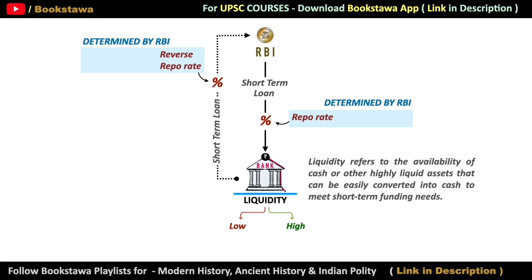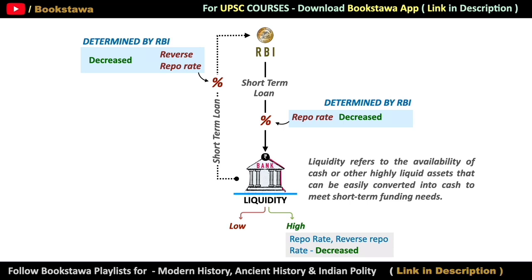Let us understand it with an example. Think what will happen if RBI decreases the repo rate and reverse repo rate. A decrease in repo rate means that banks will get loans at lower interest rates. In such a situation, all the banks would prefer to take maximum loans from RBI. And a reduction in reverse repo rate means that banks will get less interest to park their surplus money with RBI. And in such a situation, no bank will want to park their money with RBI. So we can say that due to reduction in reverse repo rate and repo rate, the liquidity of banks will increase. That is, banks will have more money to give loans to their customers.